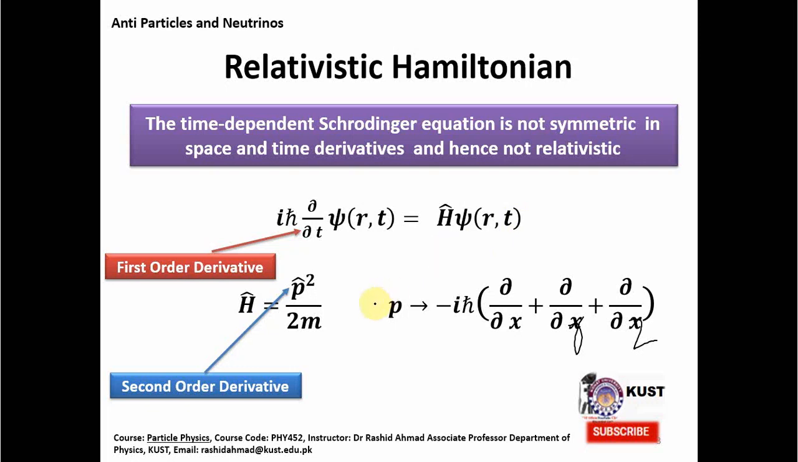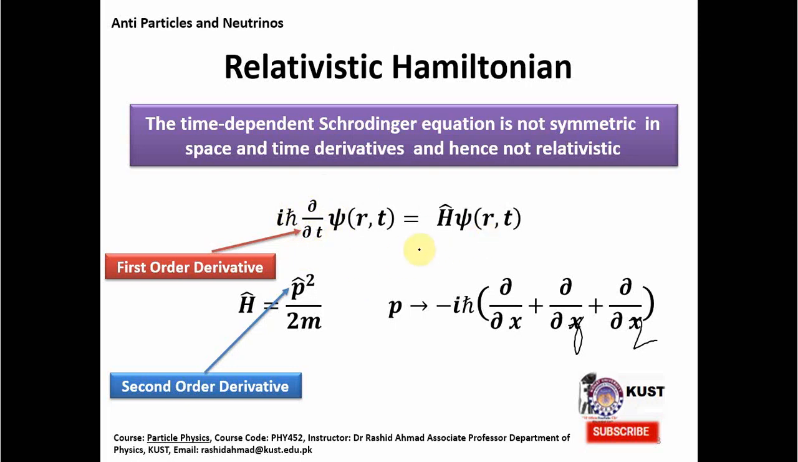The first way is either to take the square root of this H and make it linear, or take the square of the time derivative and make it quadratic. Actually both approaches were tried, and they resulted in the same thing. So let us first discuss the approach that takes the square of the time derivative and makes this equation